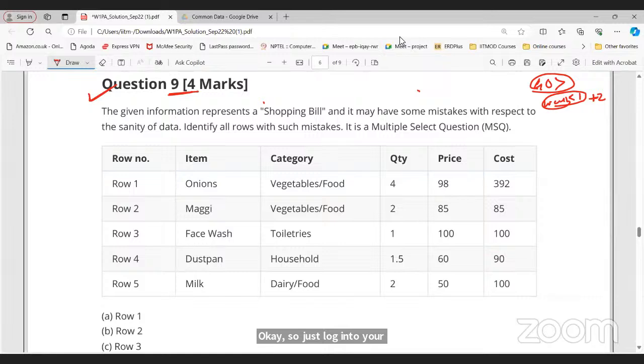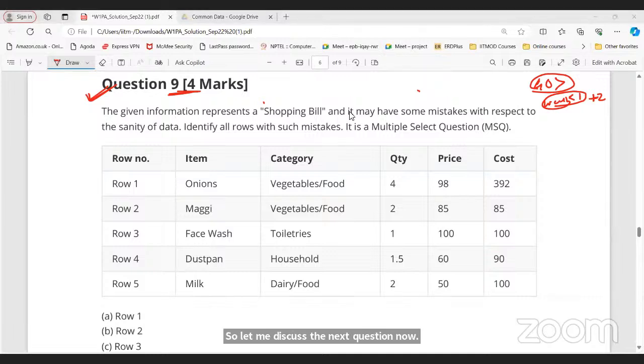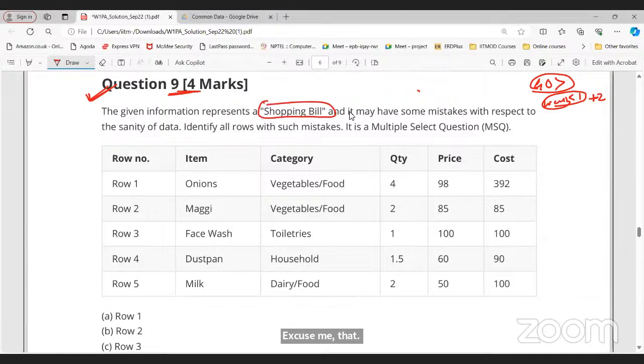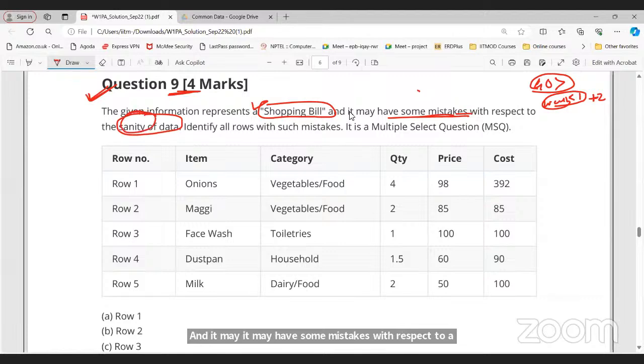Okay. So let me discuss the next question now, question number 9. Let me discuss this question, then I will take your questions. We have a shopping bills data set. The information represents the shopping bill data set, and it may have some mistakes with respect to the sanity of data. So what is sanity? Anyone can tell me?